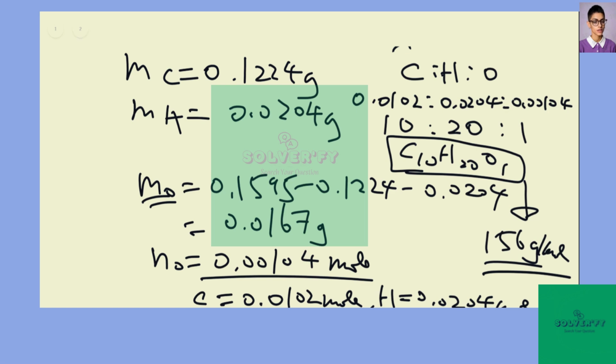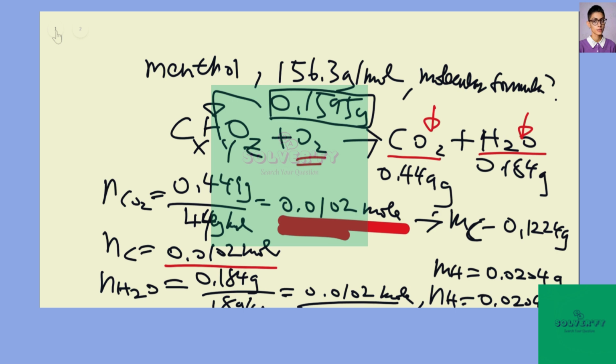What I did is look at the molar ratio, establish the simplest ratio, and find the empirical formula of menthol. The molar mass of the empirical formula is 156 grams per mole, and I look at how many multiples of the empirical formula give the molecular formula.